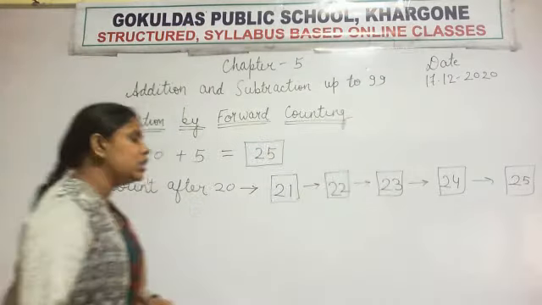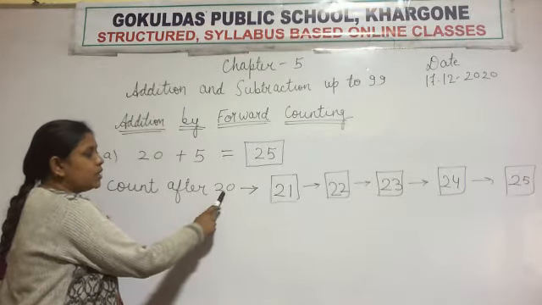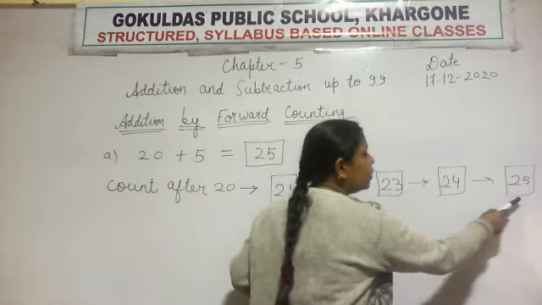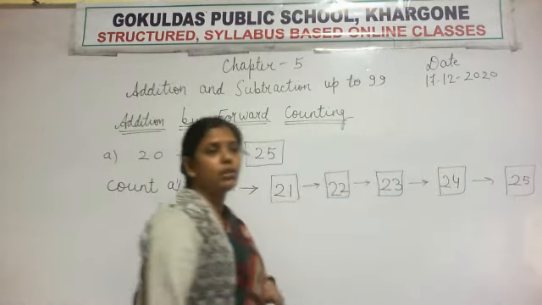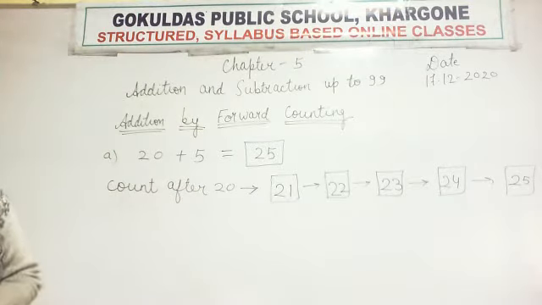Okay. Now what is the next step? We have to write the numbers after 20. So after 20, which number will come? 21, 22, 23, 24 and 25. So what is the answer in the last box? 25. So 25 is the answer. Okay. Write fast.